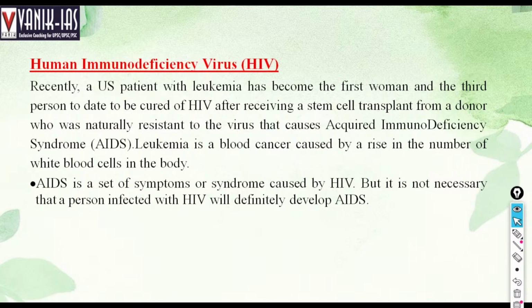AIDS is a set of symptoms or a syndrome caused by HIV, but it's not the case that every person with HIV will develop AIDS. AIDS is the last stage of HIV, or the third stage, when the condition becomes too severe. In case of AIDS, a person may die, but in case of HIV, a person may survive long if it is treated at an initial level.